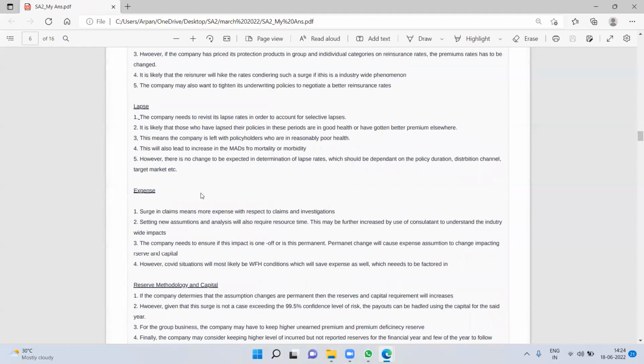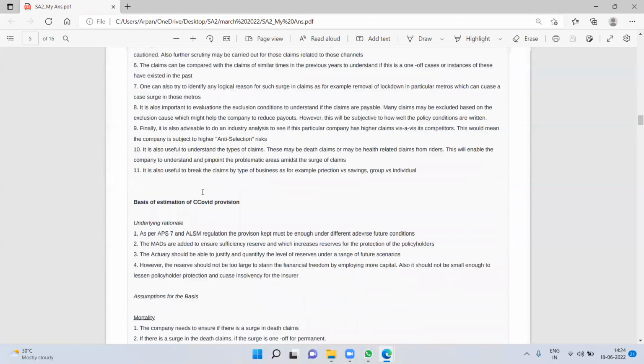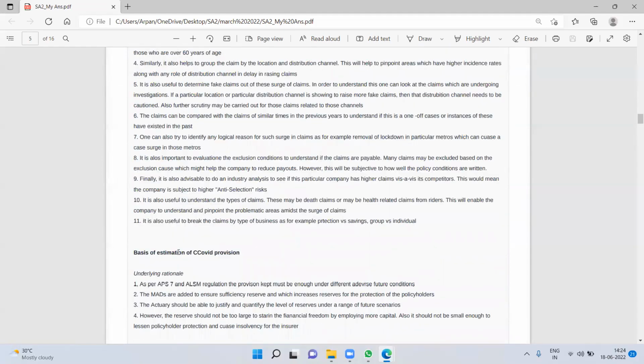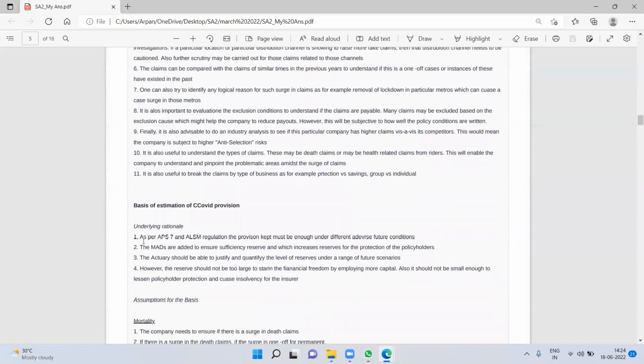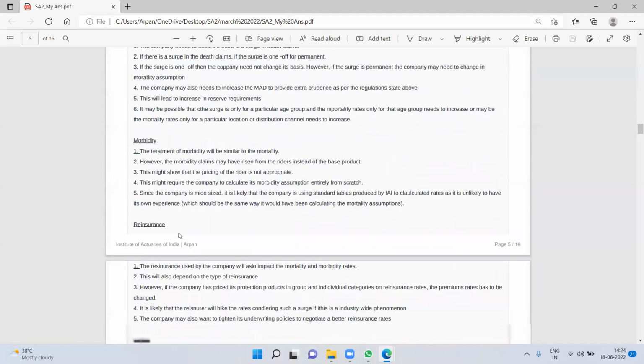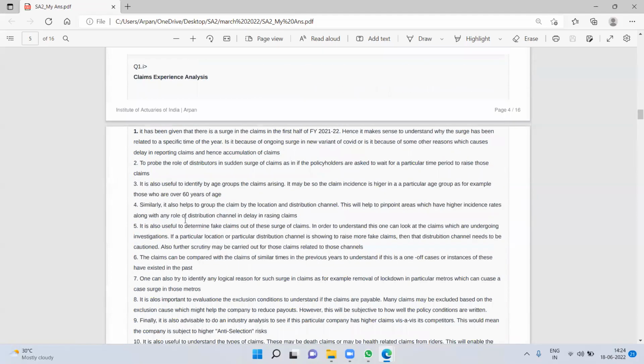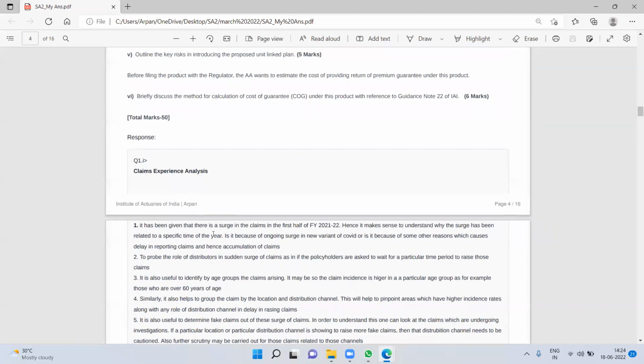So I have structured it in three portions. Maybe the basis of estimation of COVID provision is the second portion, in which there is an underlying rational assumption of basis. And okay, we'll see. So first is the claim experience analysis part.